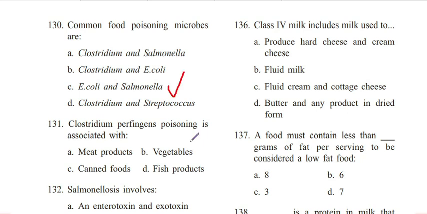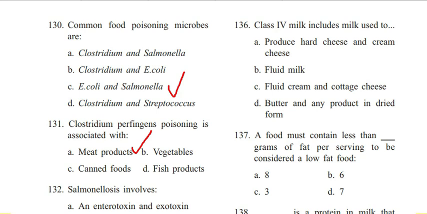Next question. 131. Clostridium perfringens poisoning is associated with meat products, vegetables, canned foods, fish products. Answer is A. Meat products. 132. Salmonellosis involves an enterotoxin, an exotoxin, an enterotoxin and cytotoxin, an exotoxin and cytotoxin, a cytotoxin only.